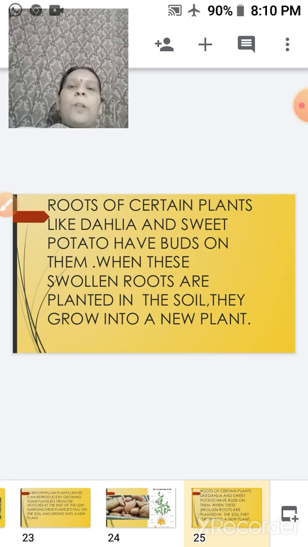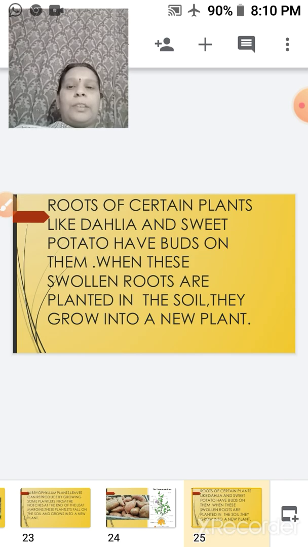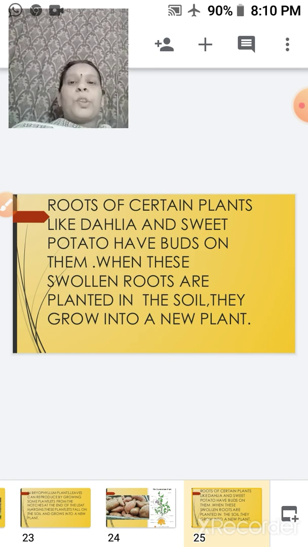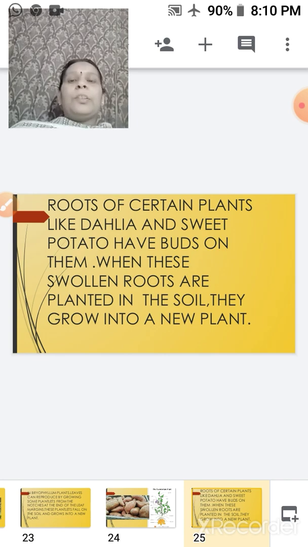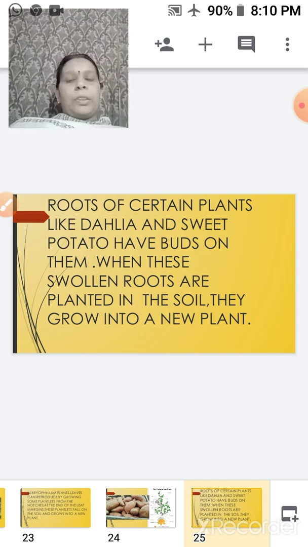So both the stem as well as the sweet potato are found under the soil. Okay, but still your potato is a stem and this is your root. Potato is a stem because it has got buds which grow up into a plant. Okay, so here we are talking of the root, that is your sweet potato.